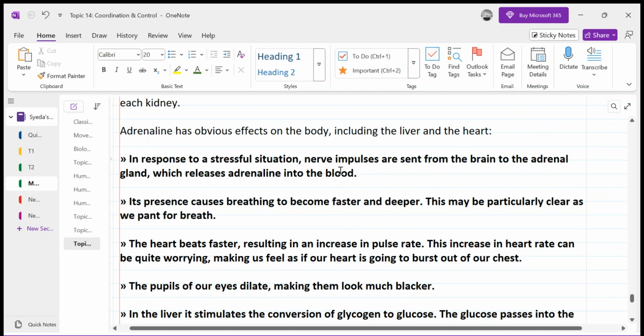Now, what happens is that whenever you are in stress, the receptor cells in your brain detect the stress, and the message is taken from the brain to the adrenal gland to release adrenaline into the blood. Its presence causes the breathing to become faster and deeper. Why? Because faster and deeper breathing will bring more oxygen to your cells, right?